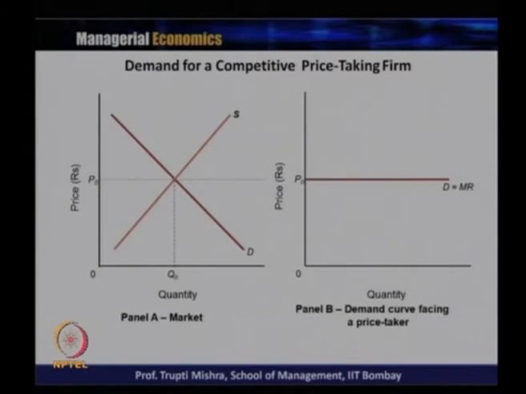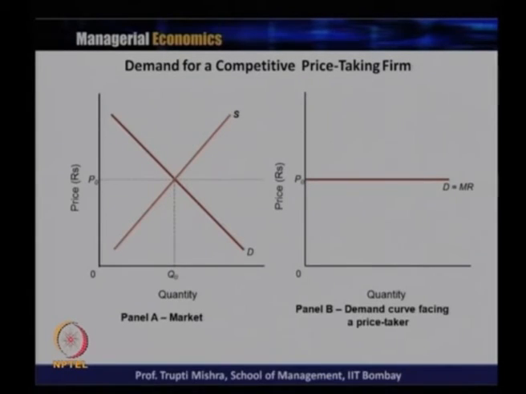Panel A talks about the market, the industry as a whole. Panel B talks about the demand curve facing the price taker. Supply is upward sloping, demand is downward sloping. The point at which demand and supply intersect is the equilibrium point, and corresponding to that we get the equilibrium quantity Q0 and equilibrium price P0.